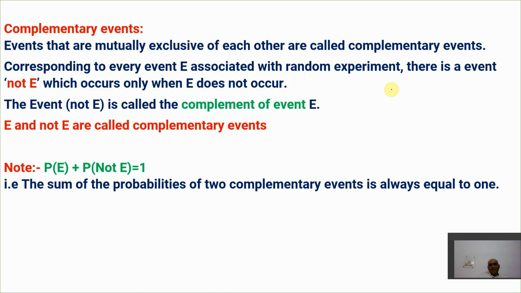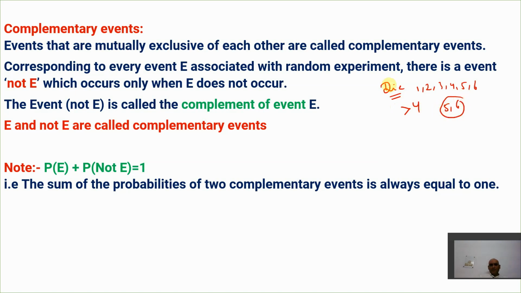Let us say, for example, I am throwing a single die. So I know that either 1, 2, 3, 4, 5, or 6 will come. Let us say I need to find the probability of an event for a number greater than 4. So I know that either 5 or 6 will come.